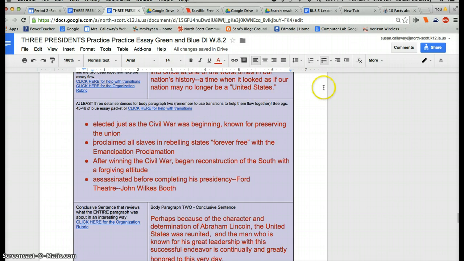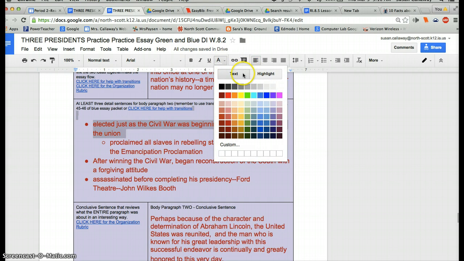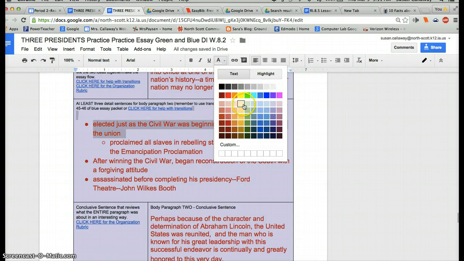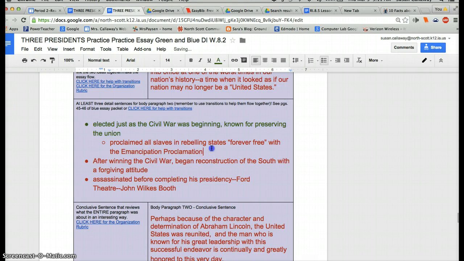This is going to be my little detail about the Civil War. So I'm making this into my major detail. Not so great, can't see it very well. I'm going to make that into a darker green. And I'm going to make this into my minor detail.